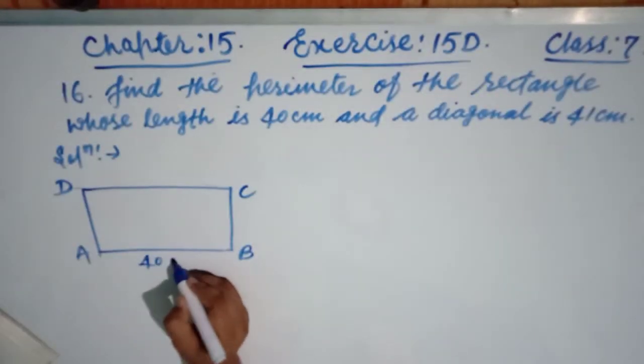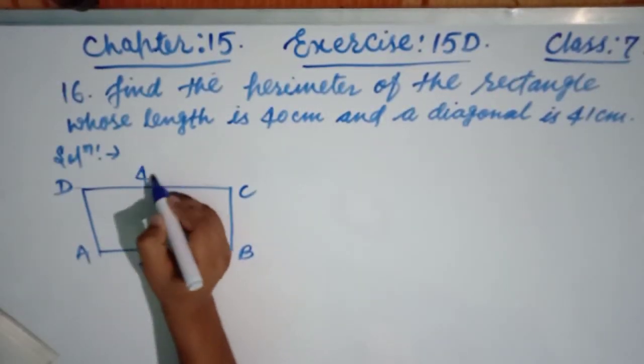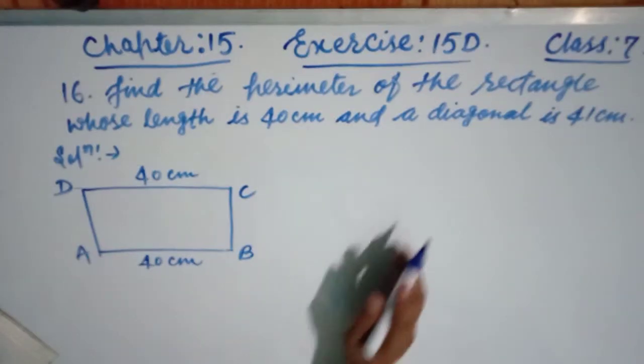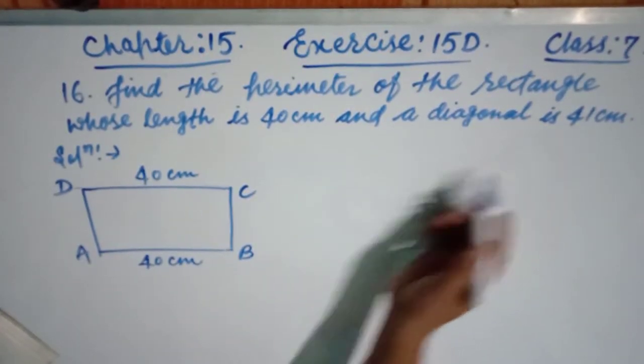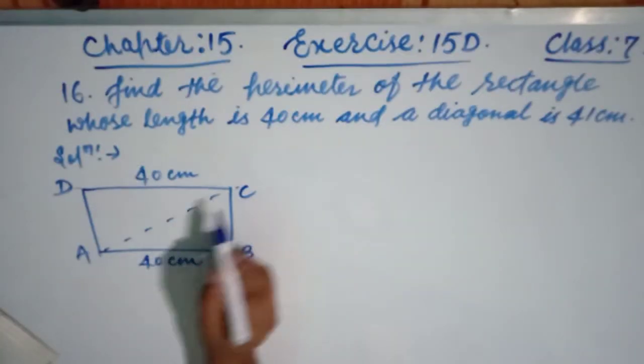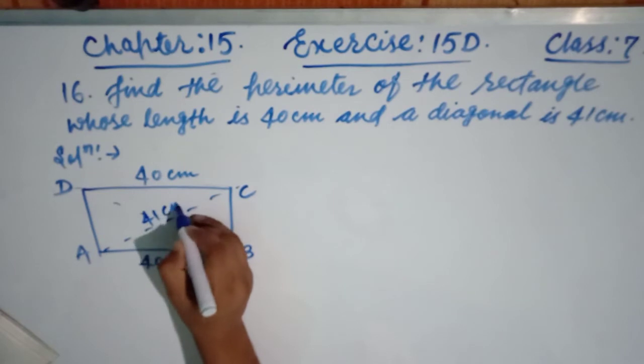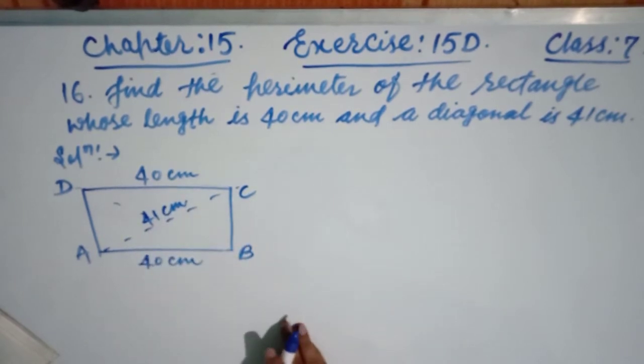Length is 40 centimeter. This is also 40 centimeter. Breadth we don't know, and the diagonal is 41 centimeter. Diagonal, either this one or BD, is 41 centimeter, and we have to find the perimeter.